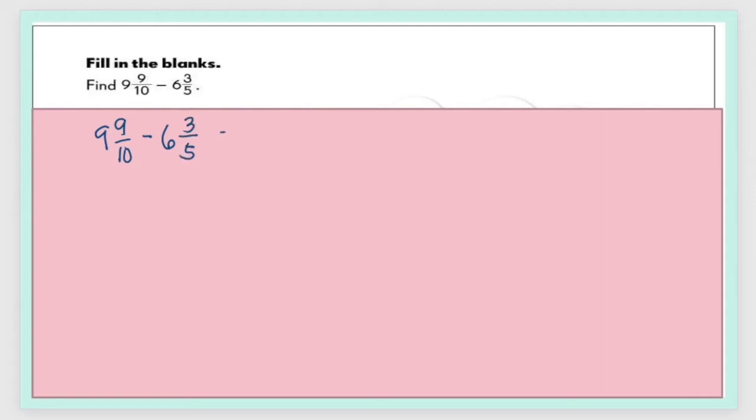The first step is to take a look at the whole numbers, 9 and 6. Subtract them. This will give us 3. The second step is to take a look at the fractional parts, 9/10 and 3/5. If they are like fractions, you can proceed with subtracting them. However, our fractional parts are unlike fractions, meaning their denominators are different. So we have to rename them to make them like fractions. What is the common multiple of our denominators? 10 and 5 have a common multiple of 10.